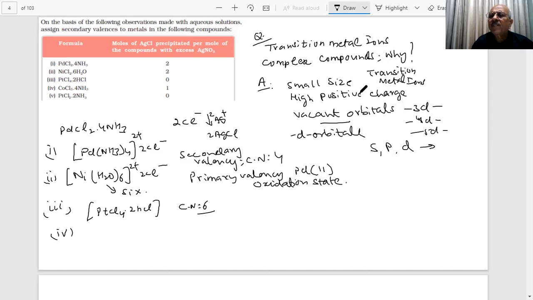Here we are only discussing the two types of linkages, primary and secondary, in Werner's theory. Later on, how to name these compounds came, and those terms we will define after this. Today's discussion is on Werner's theory of coordination compounds.